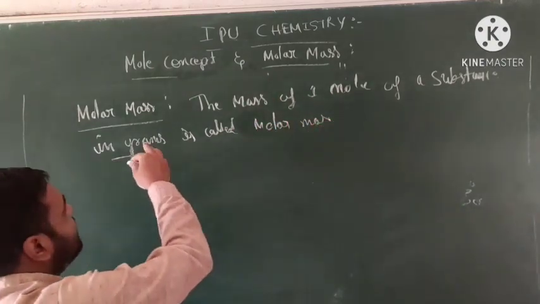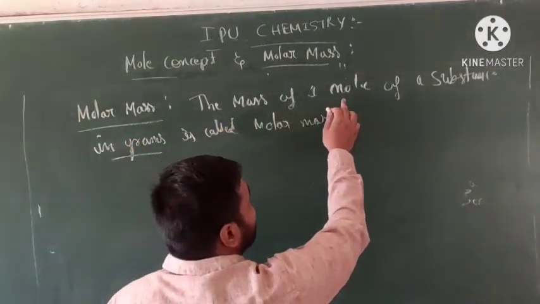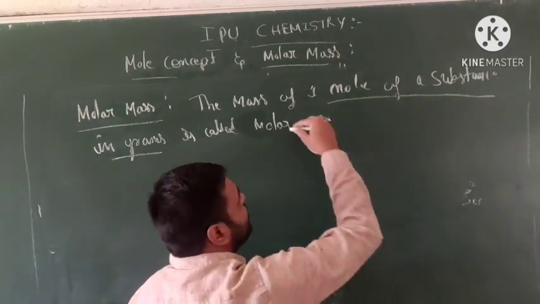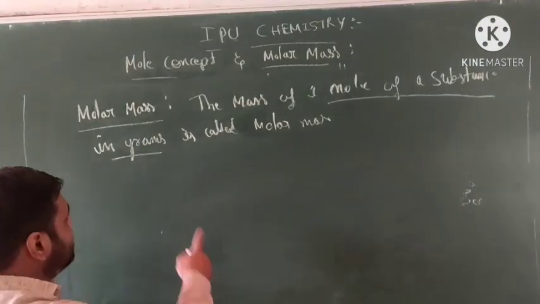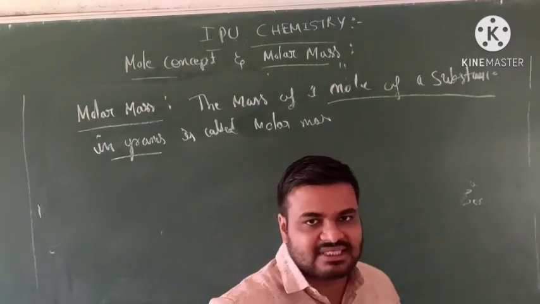Students, this is the definition: molar mass is the mass of 1 mole of a substance. When we represent it in grams, we call it molar mass.